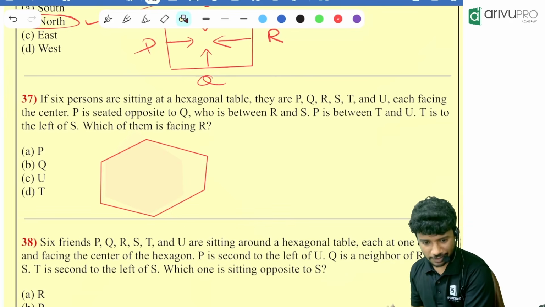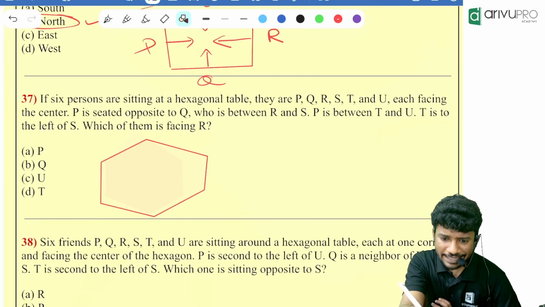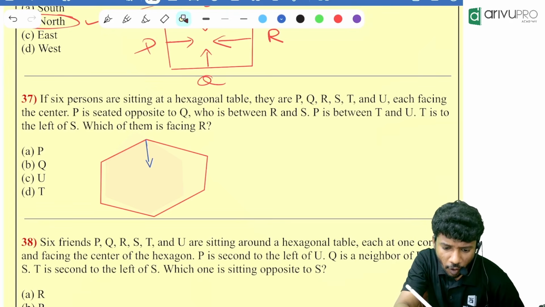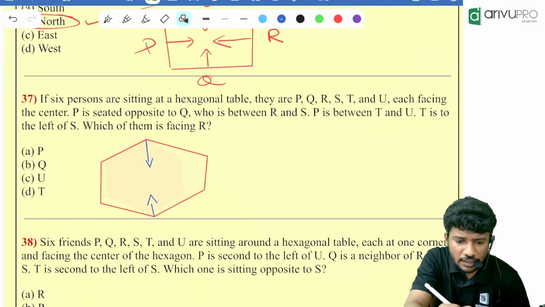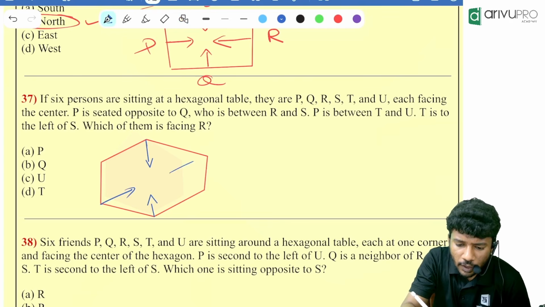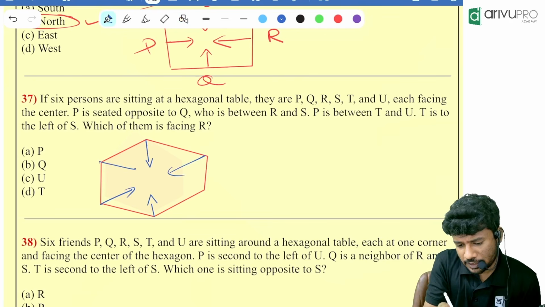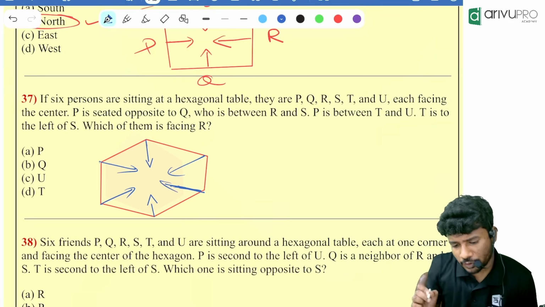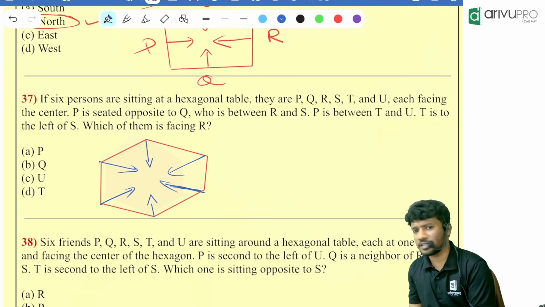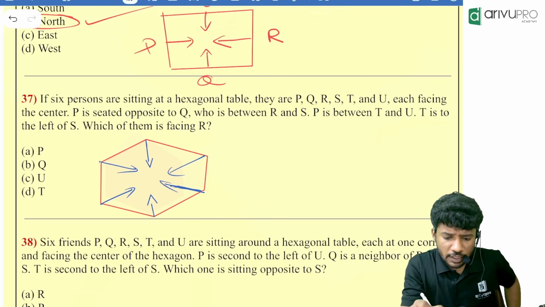Think that it is a hexagon. Okay, what is going to happen? They are going to sit opposite to each other. At the edges or at the sides, whatever they are sitting, it is completely fine for us. Just think that they are looking at each other, just like our circle.